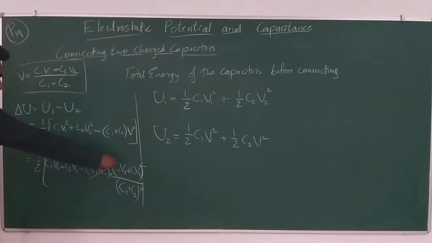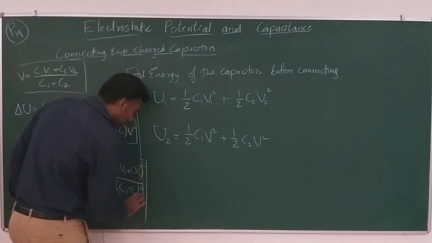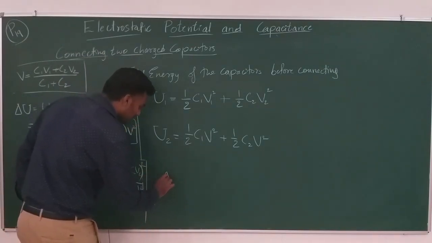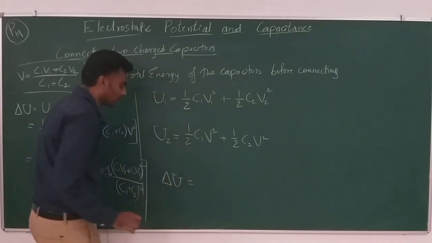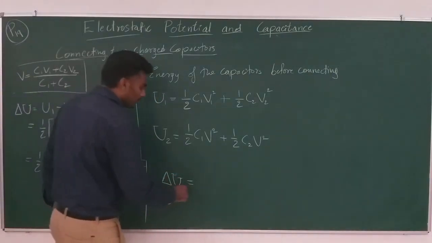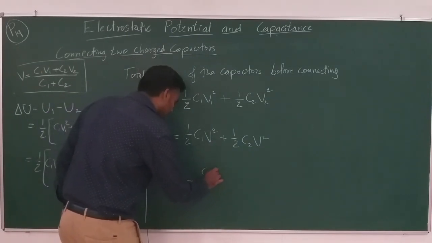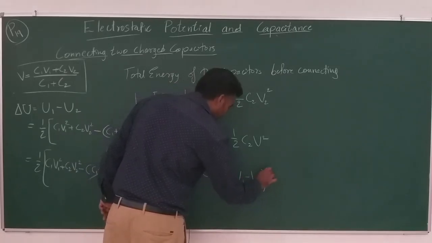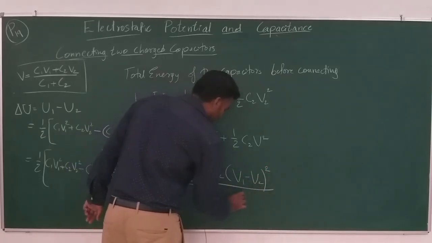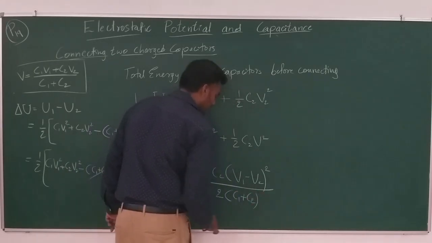After expanding and simplifying, you will have the final expression for the loss of energy: delta U is equal to C1 C2 times (V1 minus V2) whole squared, divided by 2 times (C1 plus C2).